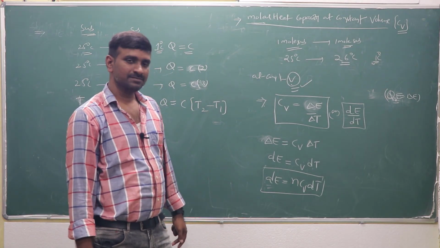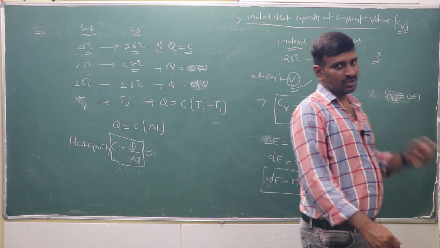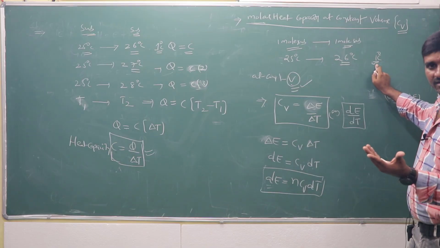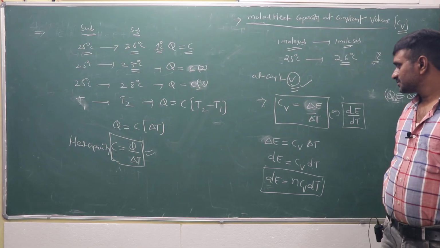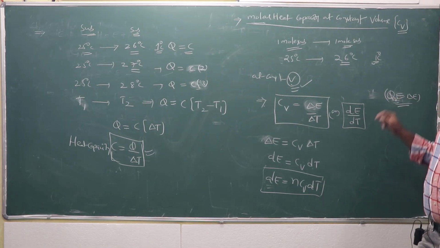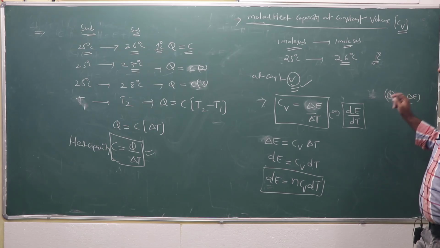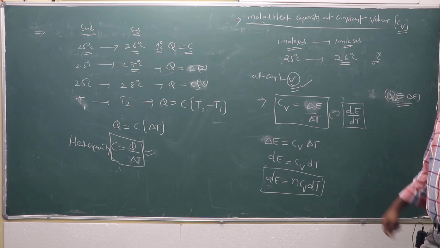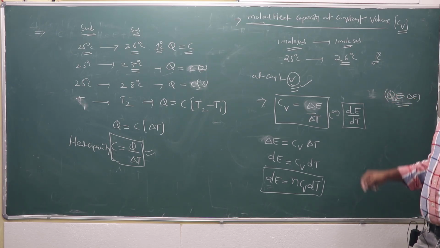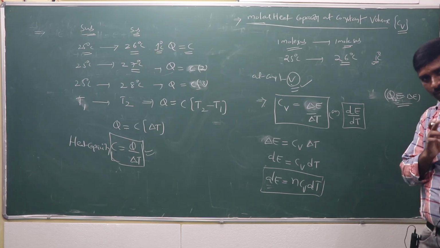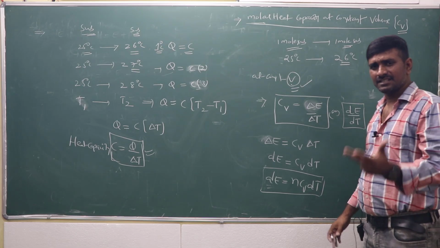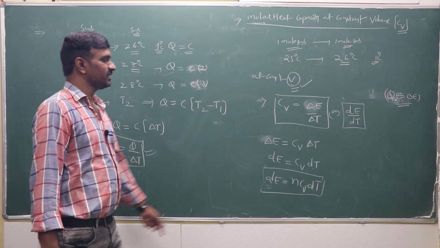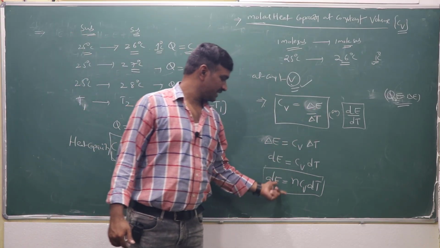This is one case. Molar heat capacity at constant volume: you take 1 mole of the substance while raising the temperature by 1 degree centigrade. How much amount of heat is required at constant volume? At constant volume, the amount of heat is equal to the change in internal energy, delta E. At constant pressure, the amount of heat is equal to the change in enthalpy. At constant pressure, enthalpy; at constant volume, energy. Energy and volume are related, and enthalpy and pressure are also one type of relation. So Cv is equal to dE by dt or delta E by delta T.